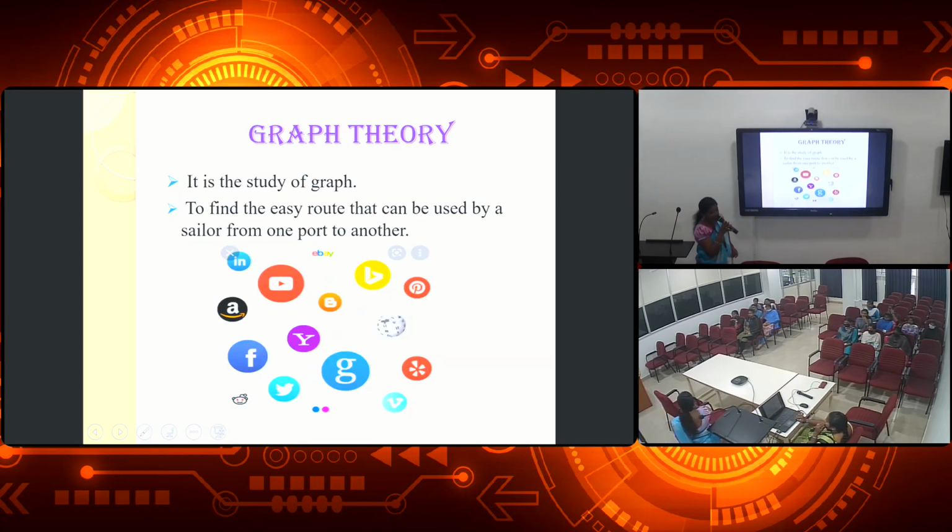Next, graph theory. It is a study of graphs. You see, to find the easiest route that can be used by a sailor from one port to another. Suppose a sailor wants to move from one place to another. Therefore, he uses graph theory to find out the best route. We are also using graph theory in daily activities. Suppose we have to come to college by bus or scooter or anything. We will come the shorter way. We will not choose a long way. That way we are choosing, it is based on graph theory.